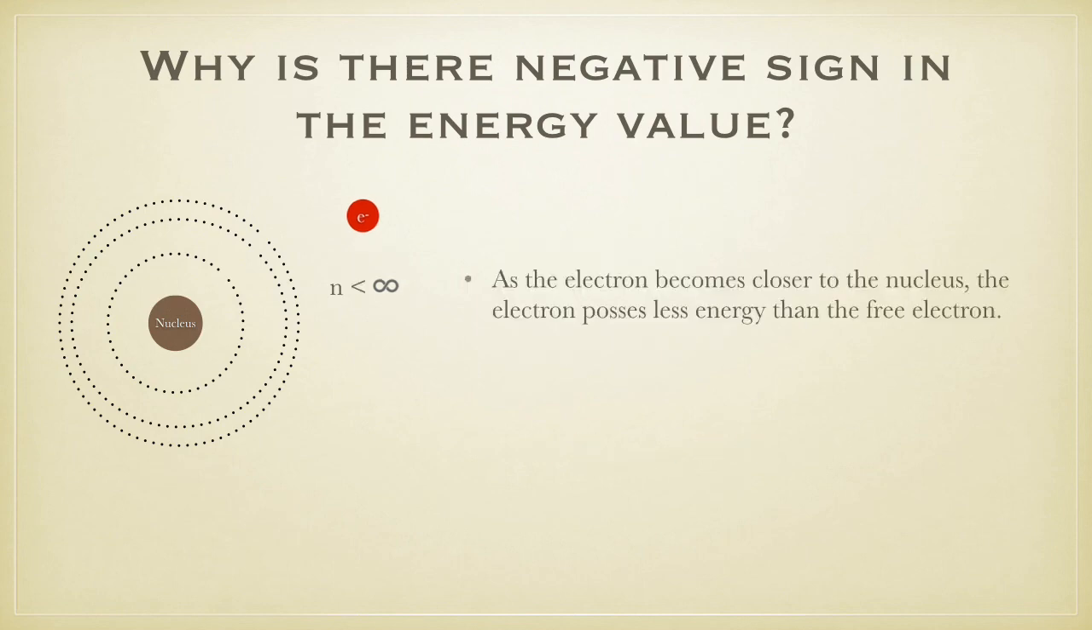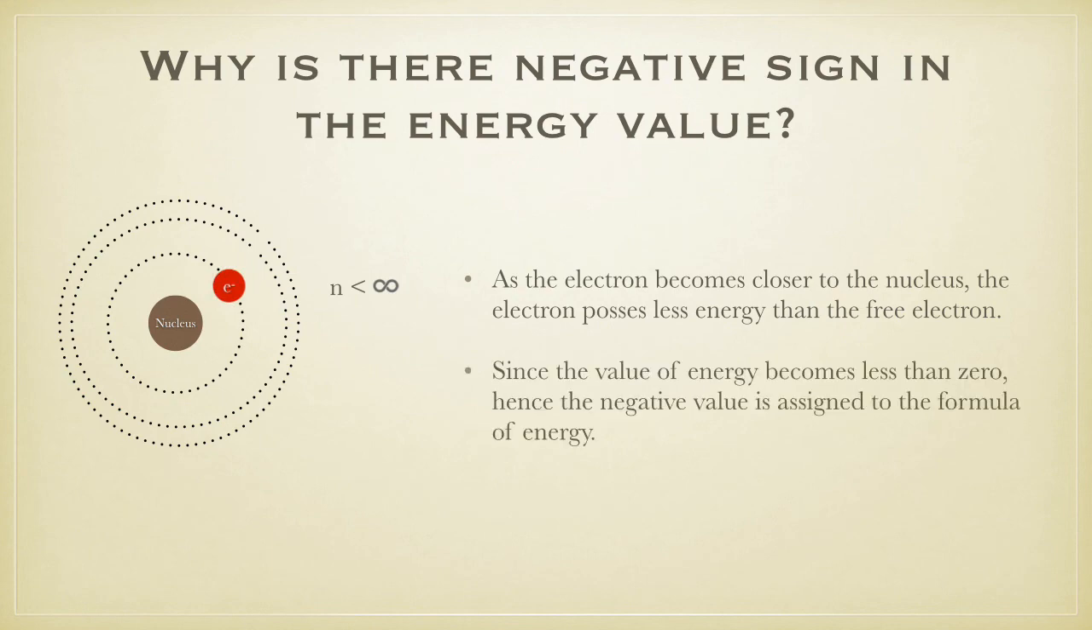As the electron becomes closer to the nucleus, the electron possesses less energy than the free electron. Since the value of energy becomes less than 0, hence the negative value is assigned to the formula of energy.